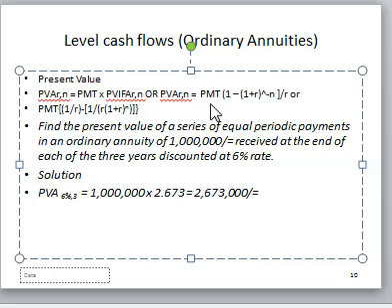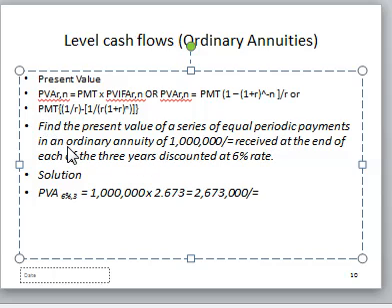And if you use your calculator, your present value of an annuity is going to be 1 minus (1 plus R) power minus N, then the whole of this is divided by R. Or you can use 1 over R minus 1 over R times (1 plus R) power N. So you get the same answer. Then you can get your present value of ordinary annuity.